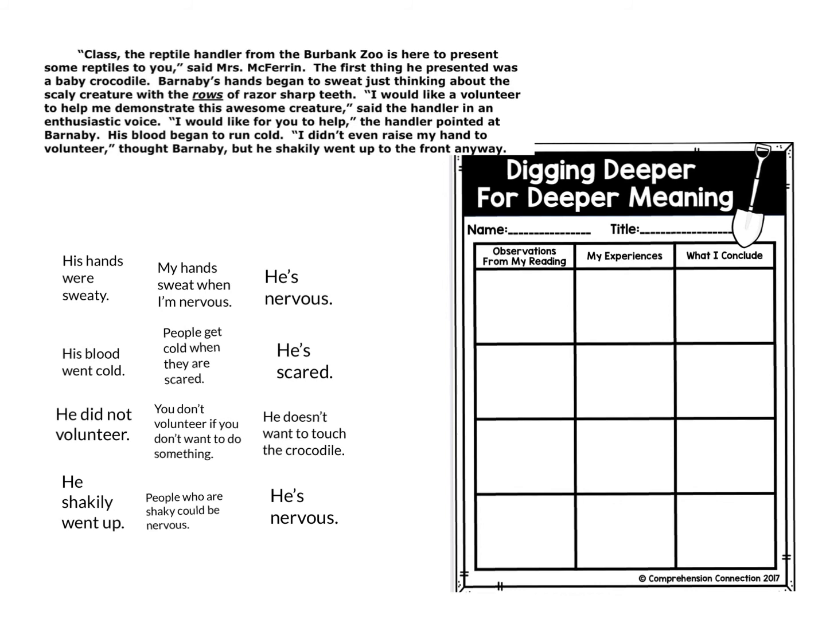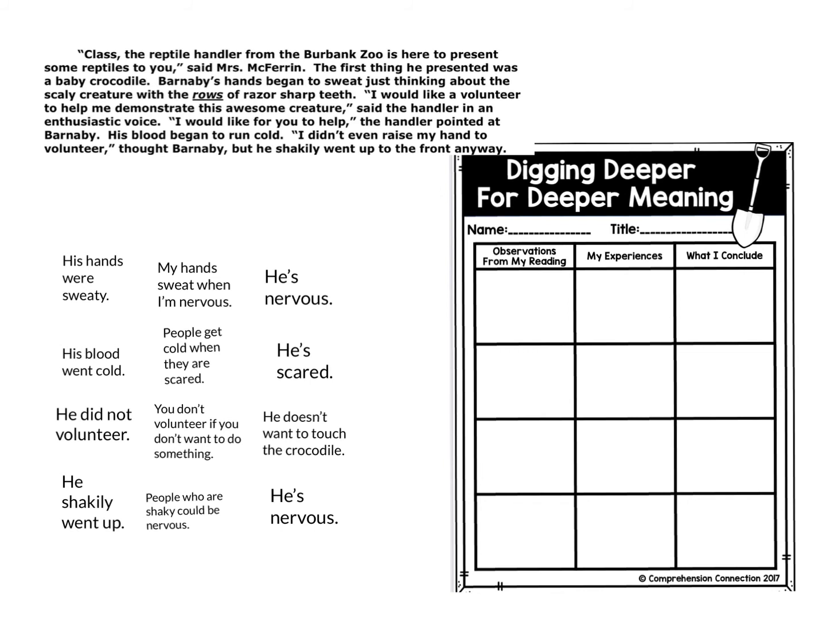Okay, we're going to try this graphic organizer again after we read a passage, so please listen. "Class, the reptile handler from the Burbank Zoo is here to present some reptiles to you," said Mrs. McFerrin. The first thing he presented was a baby crocodile. Barnaby's hands began to sweat just thinking about the scaly creature with the rows of razor-sharp teeth. "I would like a volunteer to help me demonstrate this awesome creature," said the handler in an enthusiastic voice. "I would like for you to help." The handler pointed at Barnaby. His blood began to run cold. "I didn't even raise my hand to volunteer," thought Barnaby, but he shakily went up to the front anyway.